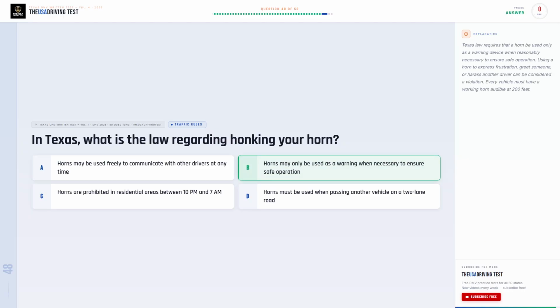The correct answer is B. Horns may only be used as a warning when necessary to ensure safe operation. Texas law requires that a horn be used only as a warning device when reasonably necessary to ensure safe operation. Using a horn to express frustration, greet someone, or harass another driver can be considered a violation. Every vehicle must have a working horn audible at 200 feet.